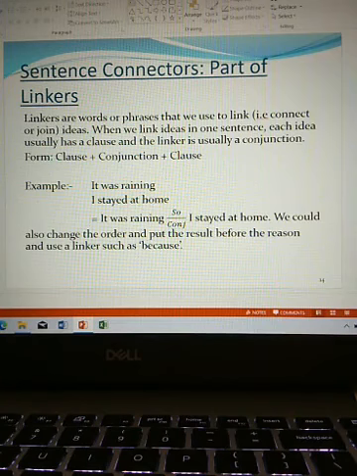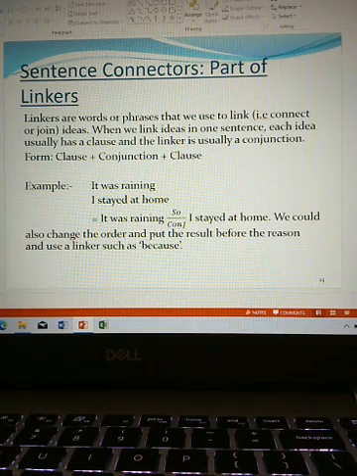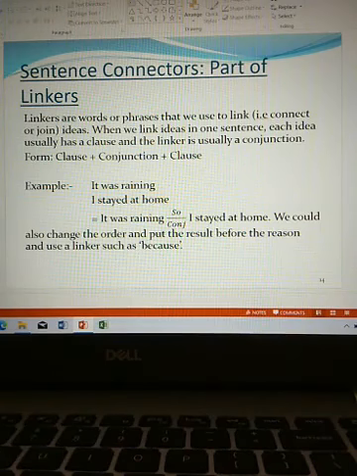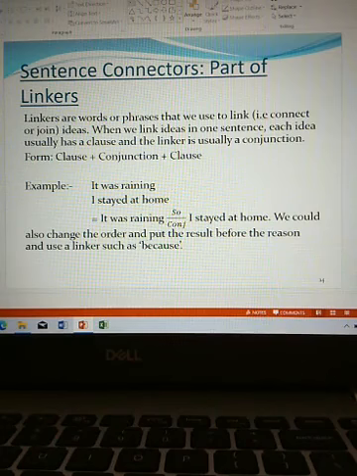So here, so joins these two clauses. So what a clause is, in my previous lectures on clause, you have learned it. So here, so is a conjunction.